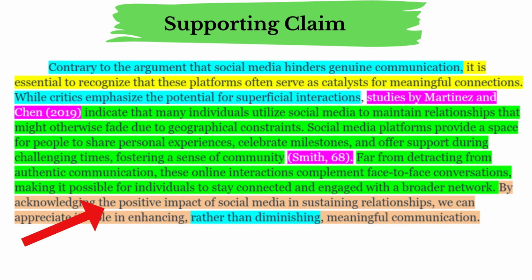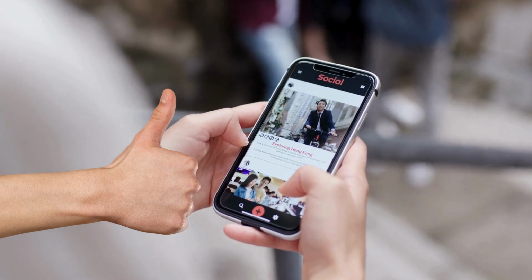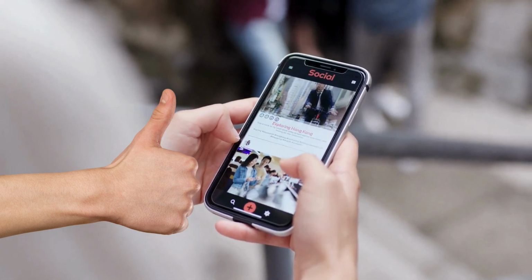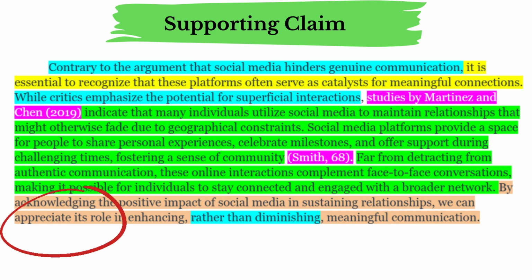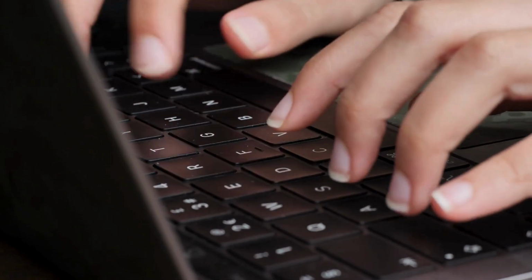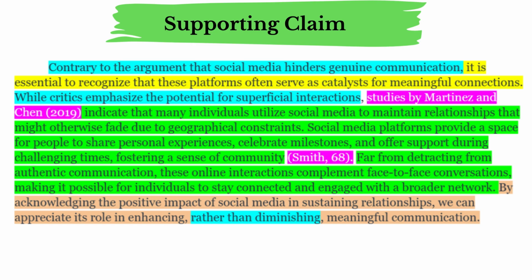this example points out the positive impact that social media has on communication and relationships by implementing strong terminology such as "appreciate its role" and "enhancing." This is then followed up mentioning the counter-argument stating "rather than diminishing."